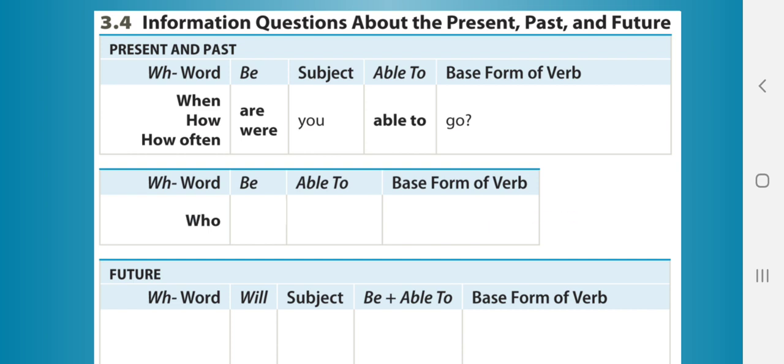Now, we have other kinds of WH words such as who. Who is able to go? Remember that when we use who, we're looking for the subject. That's why we do not have the subject in the pattern. Or in past, who was able to go?